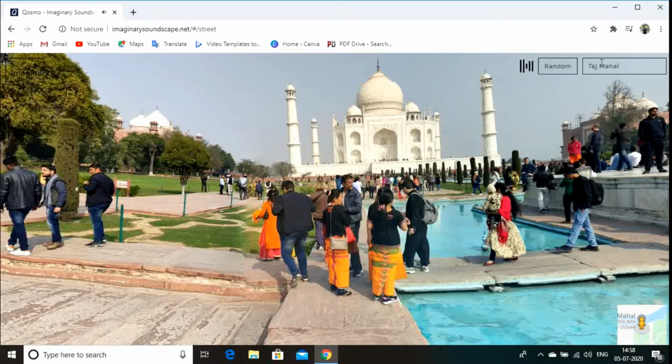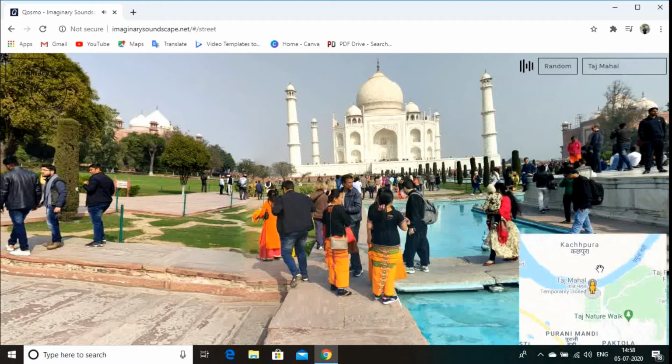Wow, this is real Taj Mahal's soundscape. If you stand just in front of Taj Mahal, or in that place where this guy is standing, or these people are standing, you will hear these sounds. That's correct, you will hear this sound. This is the map of Taj Mahal. You can go anywhere, like here I am.